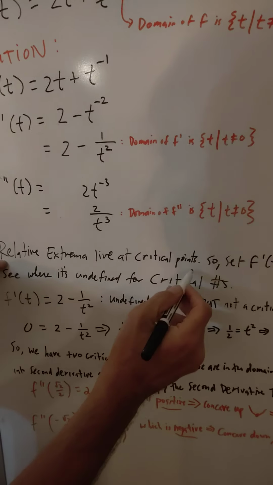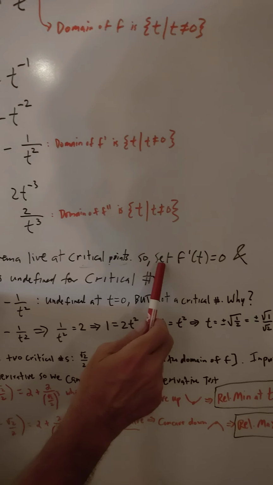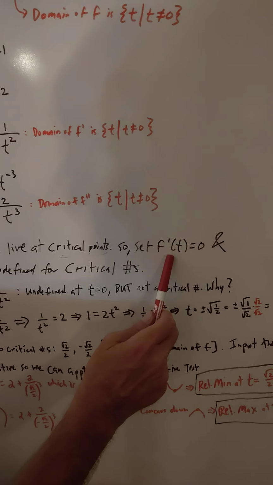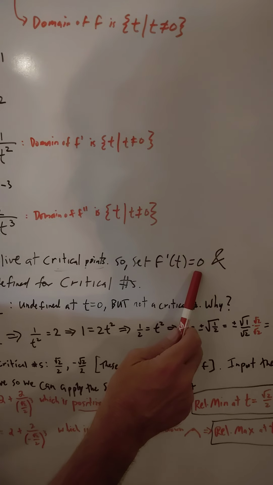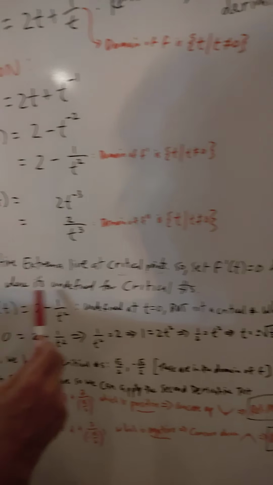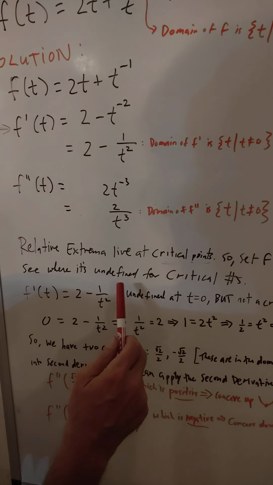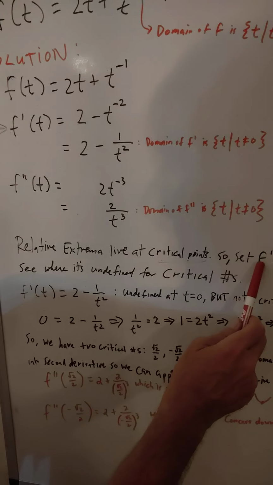That begs the question, how do we find critical points? There are two ways. Number one, you set your first derivative, f prime of t, equal to 0. That will yield critical numbers. And also, see where it's undefined. Those are the two ways to find critical numbers: set the first derivative equal to 0, and find where f prime is undefined.